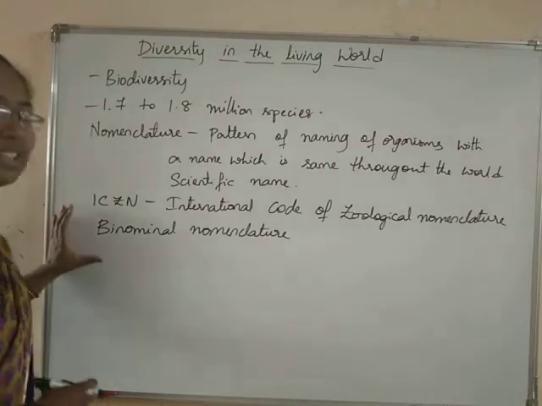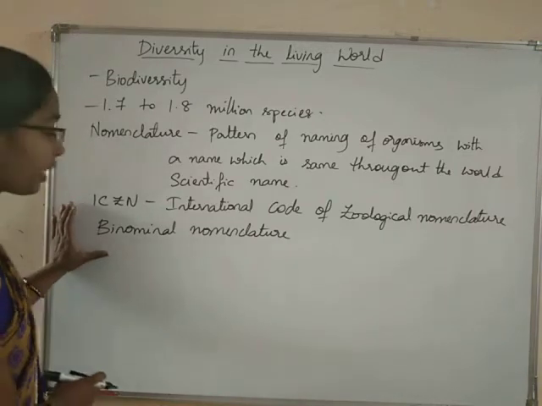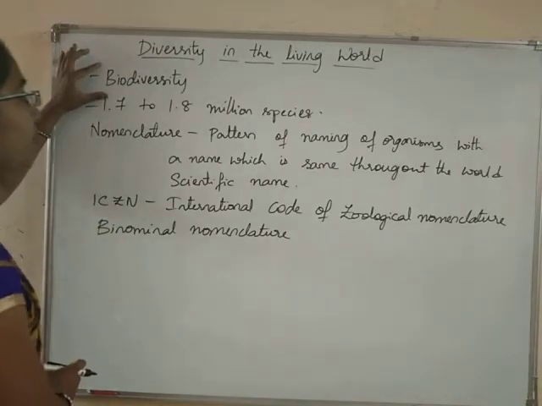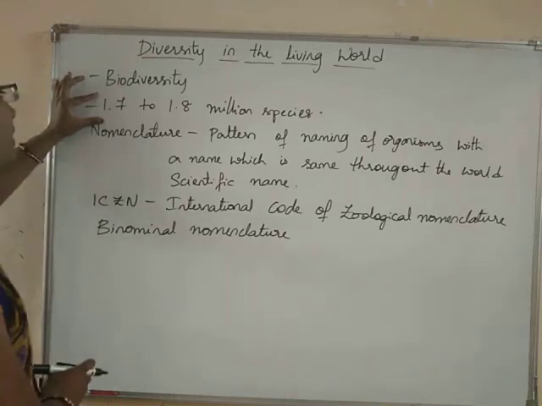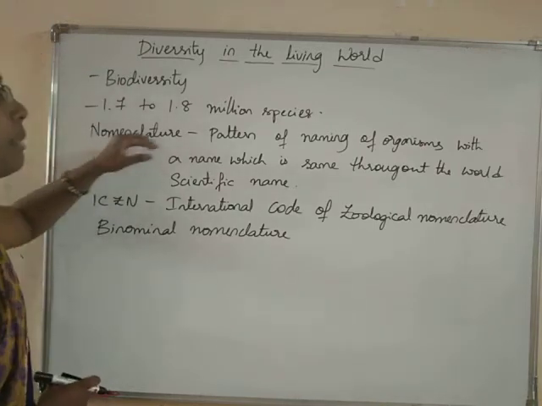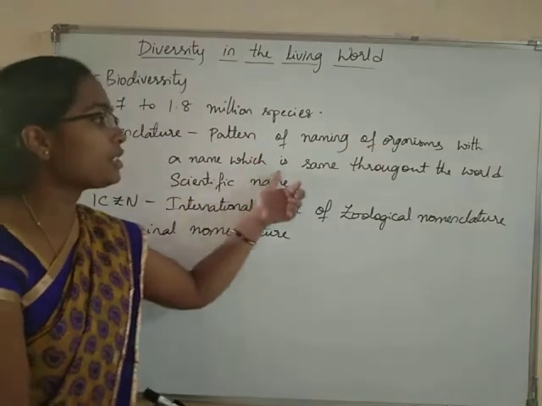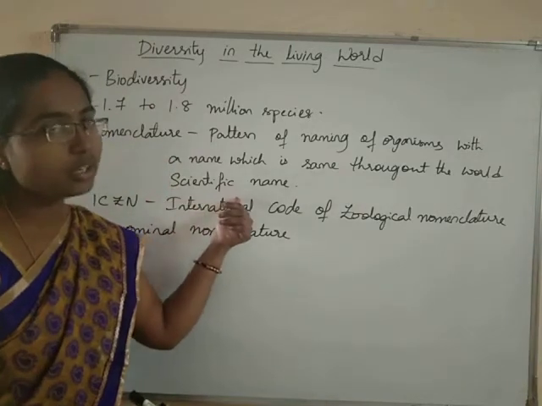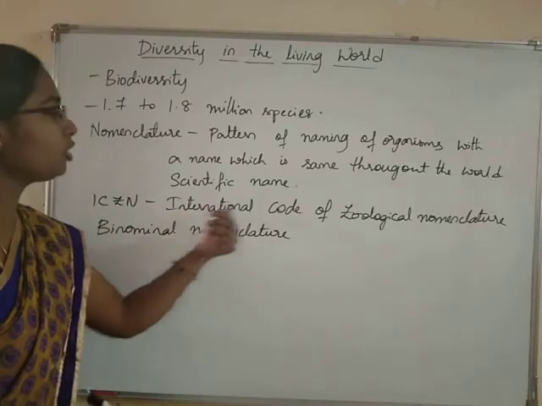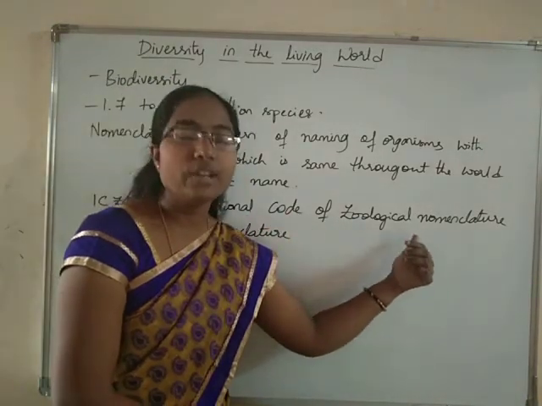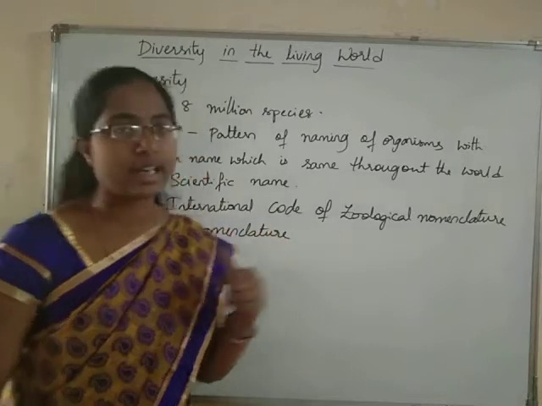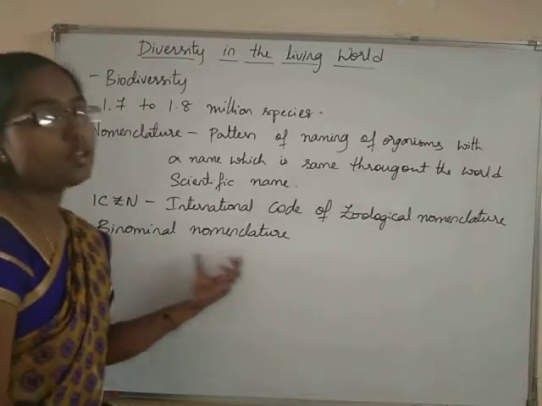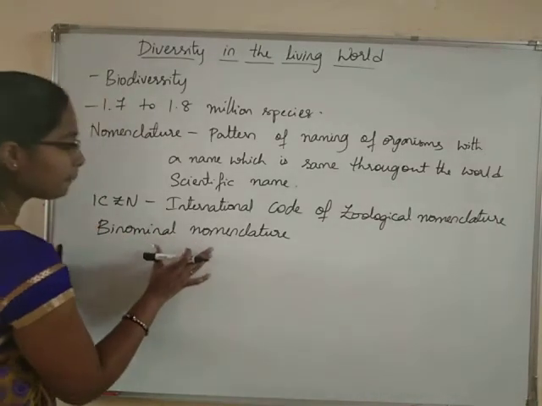Students, let us once revise what we have learnt here, and then we will learn more regarding binomial nomenclature. We have learned what is biodiversity. We have seen how many species are known to us. We have learned what is nomenclature, the pattern of naming of the organisms with a name which is same throughout the world. We are giving a scientific name to the organism. ICZN, International Code of Zoological Nomenclature, will frame the rules for naming of the organisms. And what is the most popular method used for naming the organisms? Binomial nomenclature. So let us now start learning regarding binomial nomenclature.